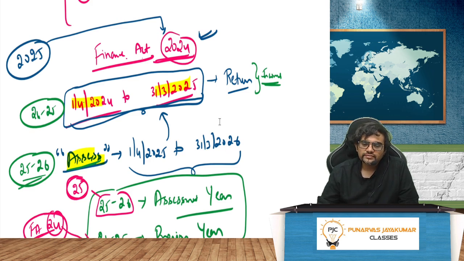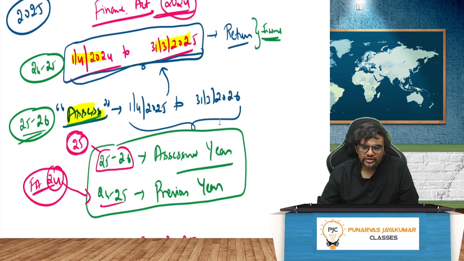So ultimately, 24-25 will be called the previous year and 25-26 will be called the assessment year. What is assessment year? The year in which the income will be assessed. So what is the year in which income will be assessed? 25-26. Correct? So our attempt, May 25, November 25, we have to do Finance Act 24, which is nothing but